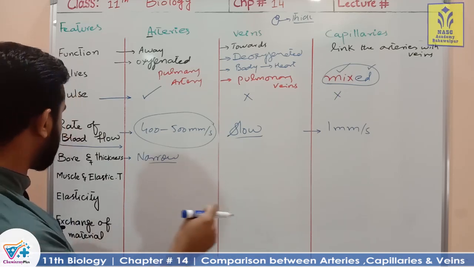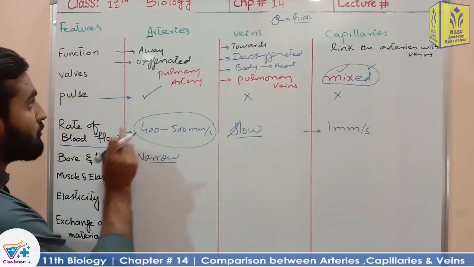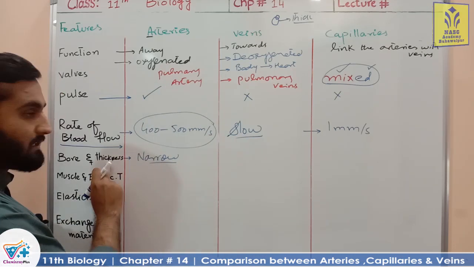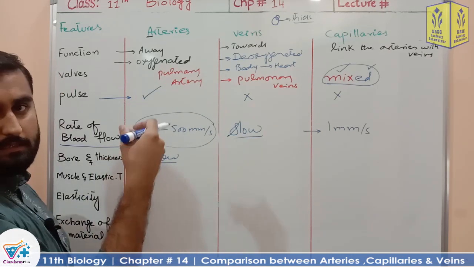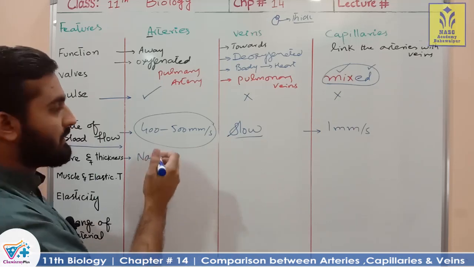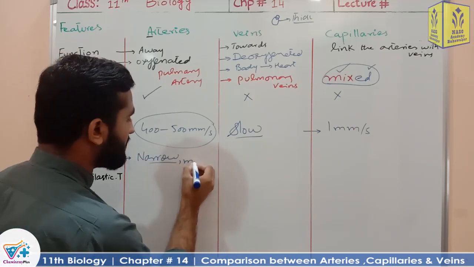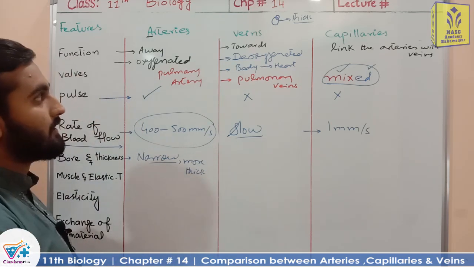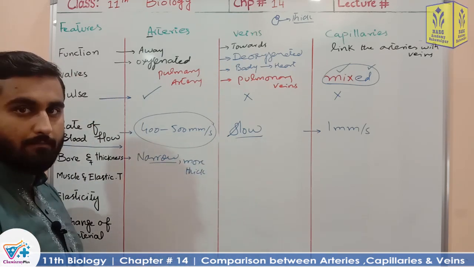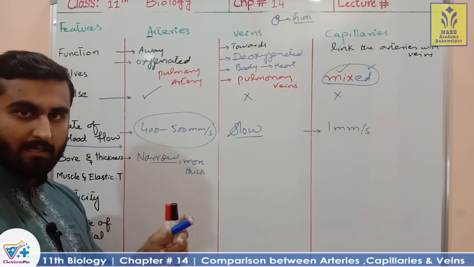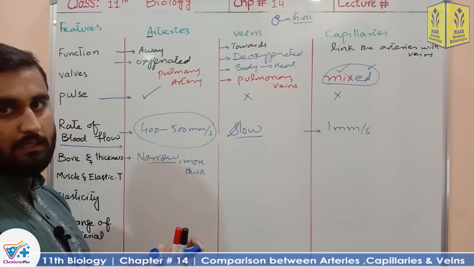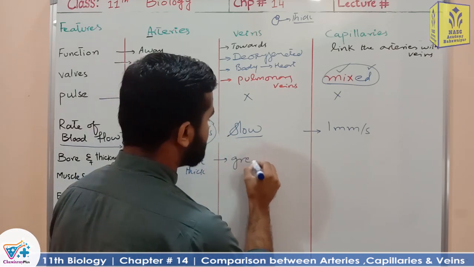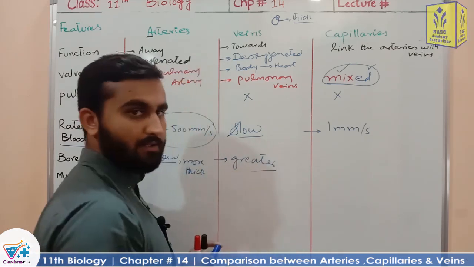Clear? High stress also. So the bore of the blood vessels of the arteries is narrow, and the thickness of arteries is greater than the veins. Arteries have thicker walls. Clear? When we discuss the veins, the internal diameter of the veins is greater than the arteries.